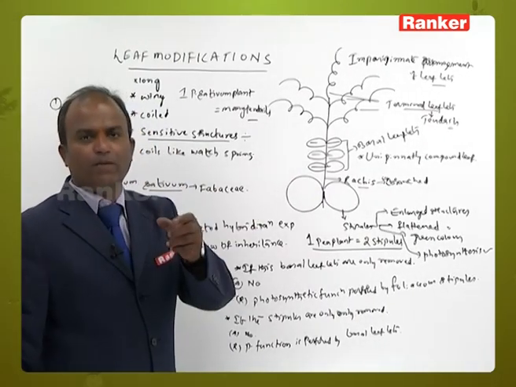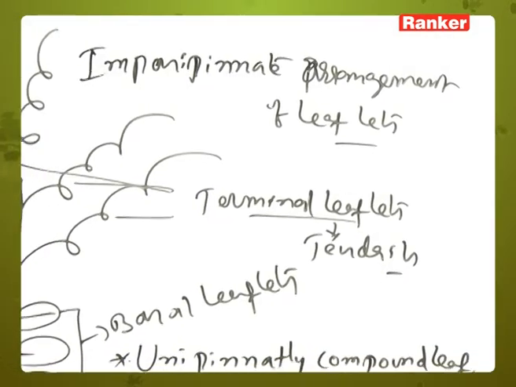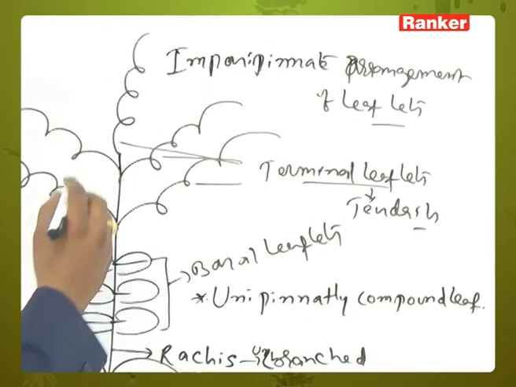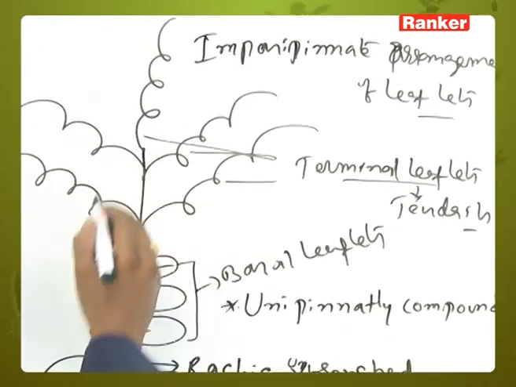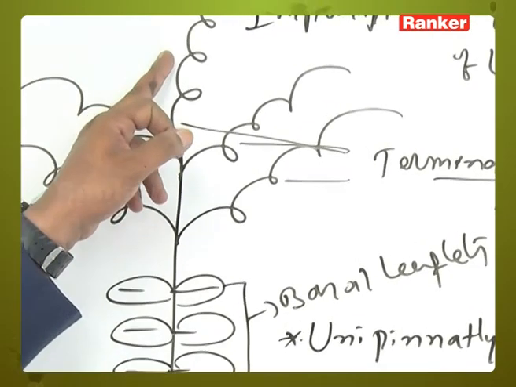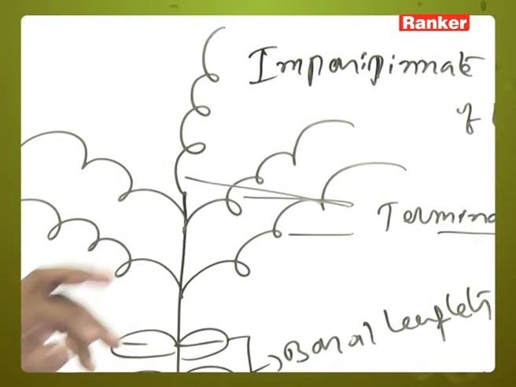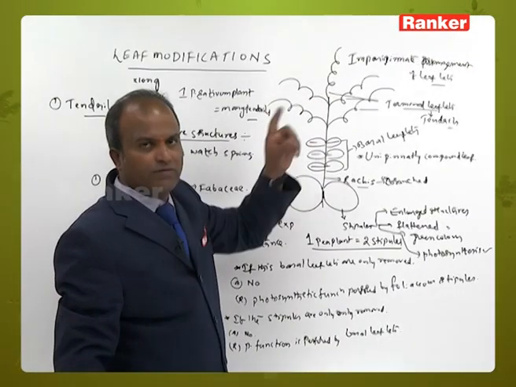What is meant by imparipinnate arrangement of leaflets? That means the terminal part of the rachis ends with how many tendrils? Only one tendril.